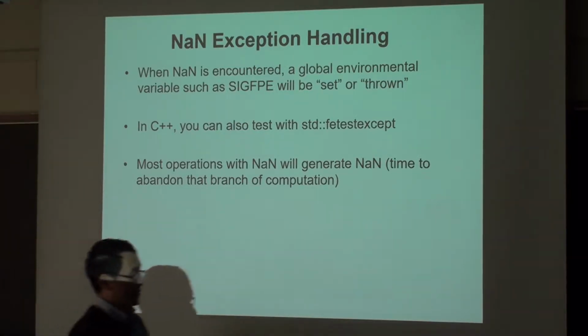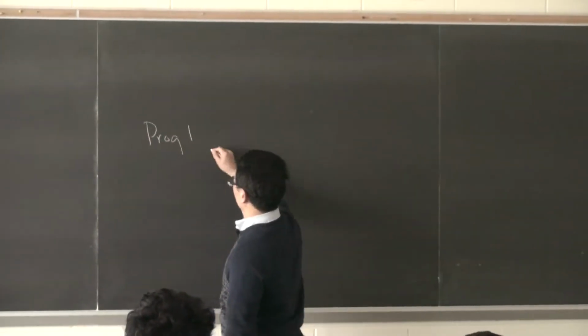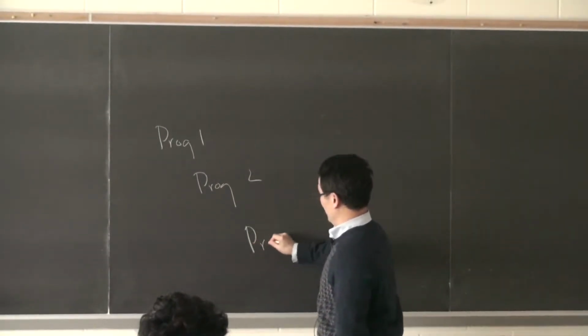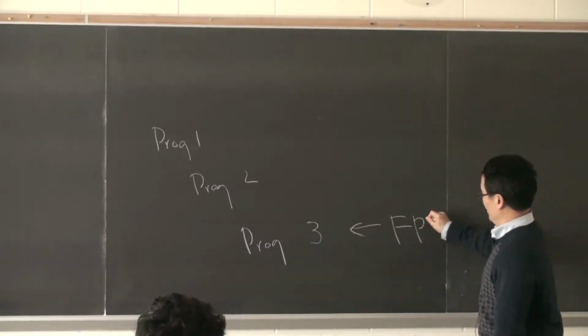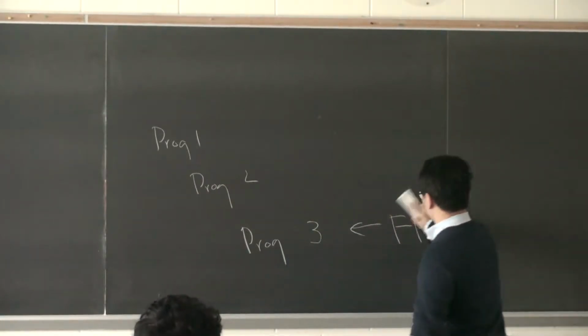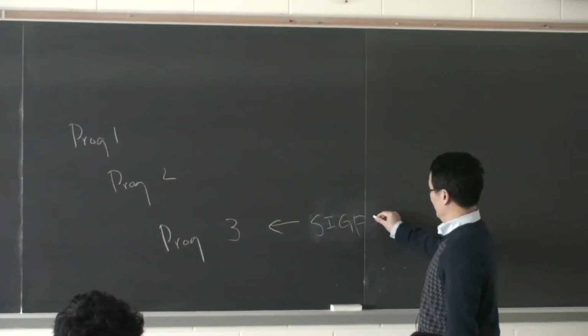So if you have, say, program 1 calling program 2, calling program 3, and here a floating point exception signal, SIGFPE,